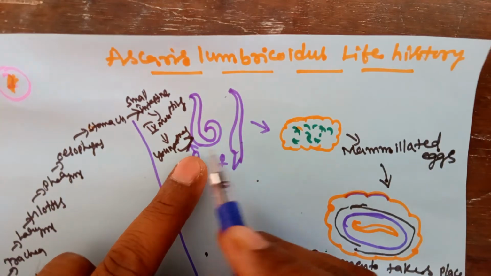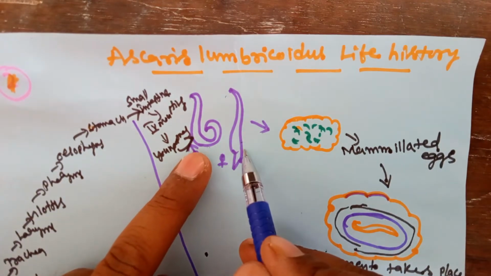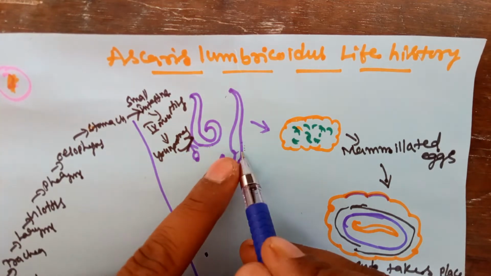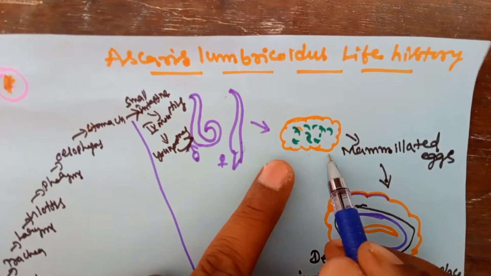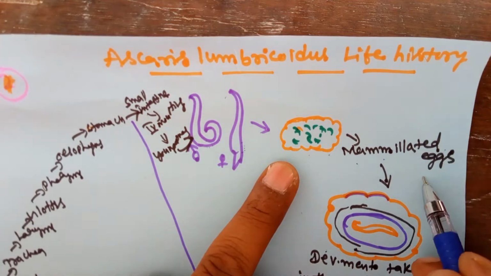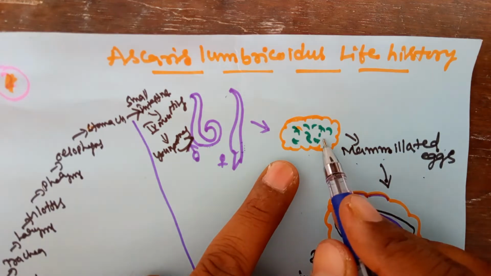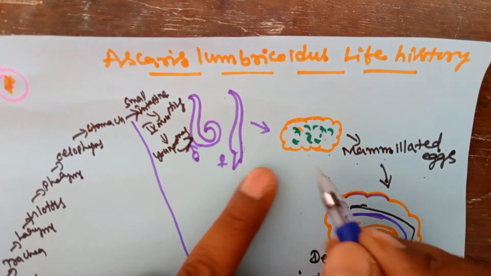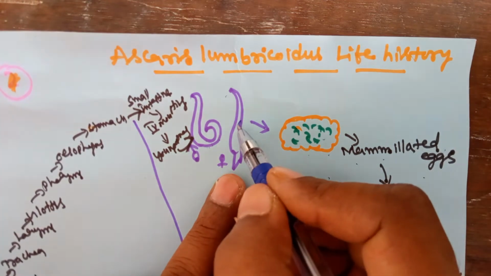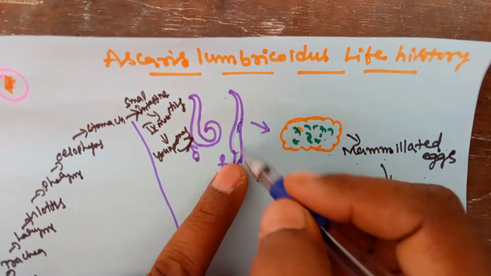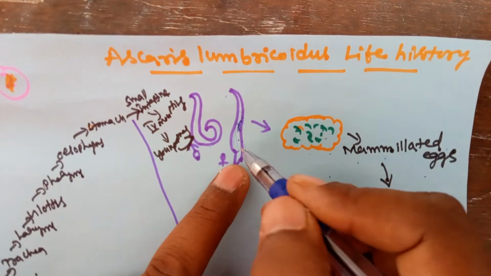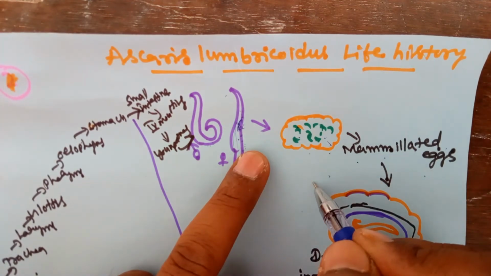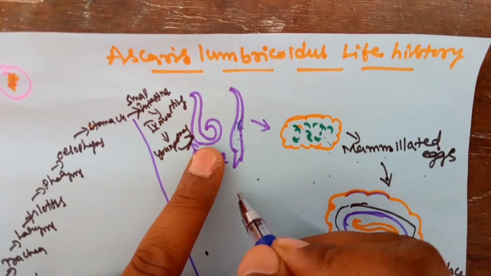Both animals are located in our small intestine. In the small intestine they reproduce. After reproduction, the female lays the eggs. The eggs are called mammillated eggs. How many? Nearly 1 lakh eggs are released. The eggs are present in the female body, but there is no development in the female body. These eggs are released into our intestine. Generally, this parasite is present in our small intestine.